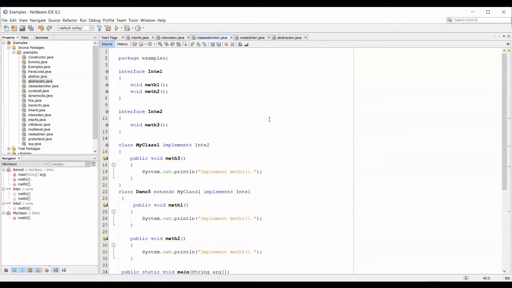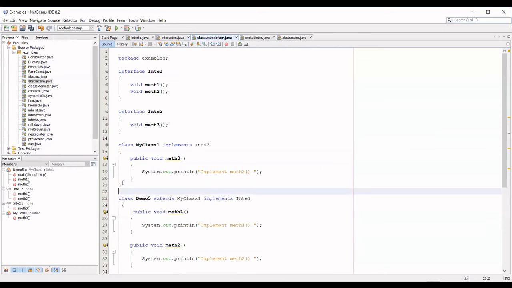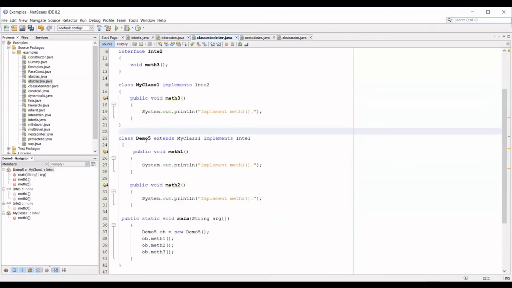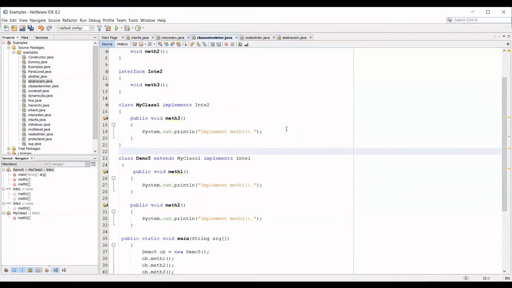Inside interface 1 I have two methods, method 1 and method 2, and in interface 2 I have only one method, method 3. Next I have a class called my class, which implements interface 2, only one interface, which means it needs the implementation of method 3 alone. Next, I have one more class called demo, which extends my class and implements interface 1.